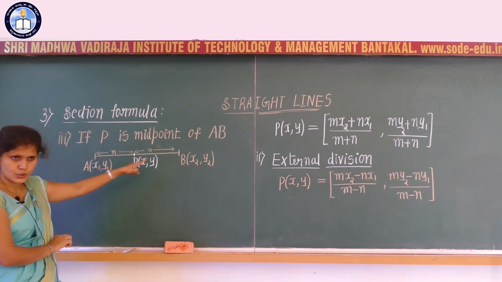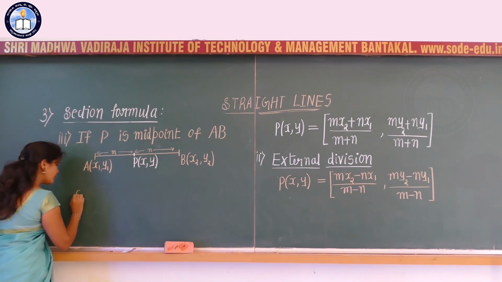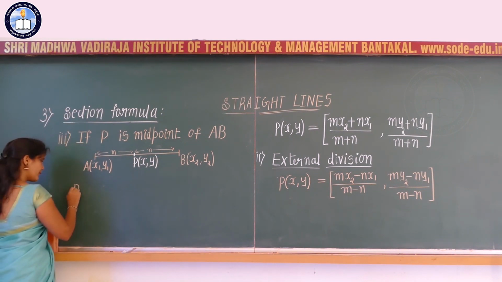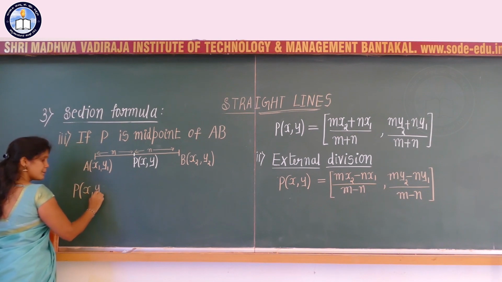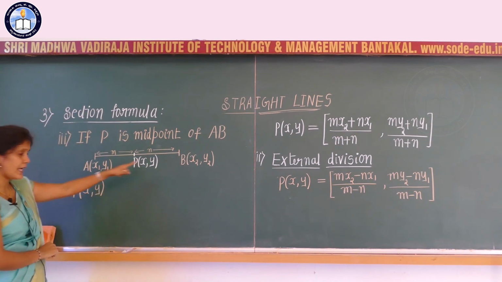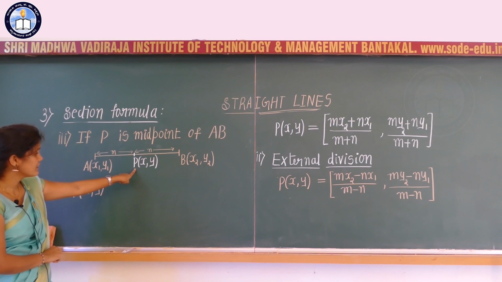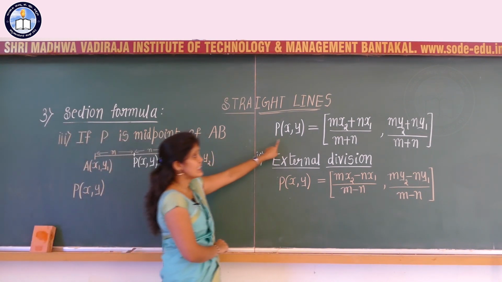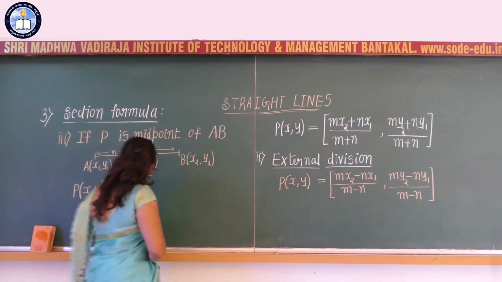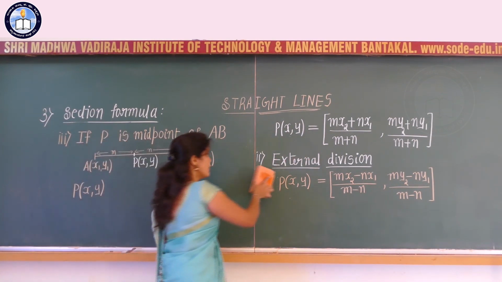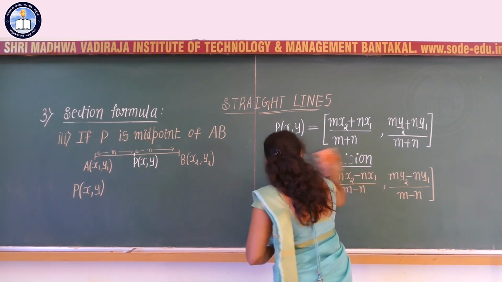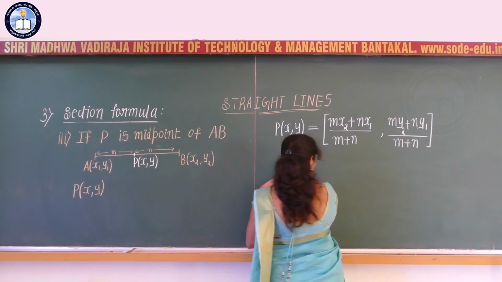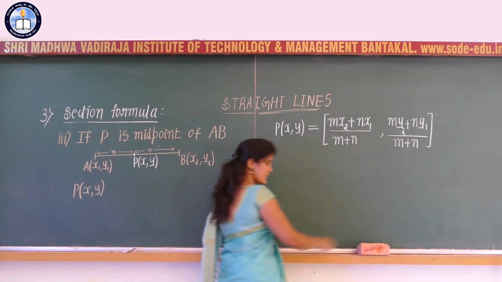M is to n ratio. So substituting in the formula, P of x comma y is given by... since P is the midpoint of AB, P is present in between AB, or I can consider it as internal division, correct? So I can consider it as internal division. For internal division, what is the formula? mx2 plus nx1 divided by m plus n.